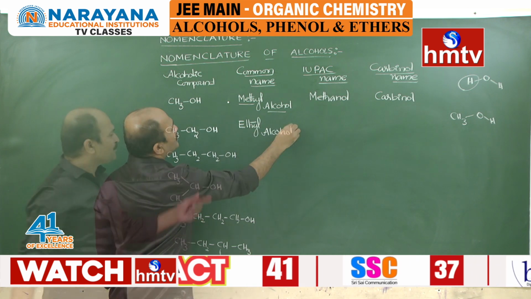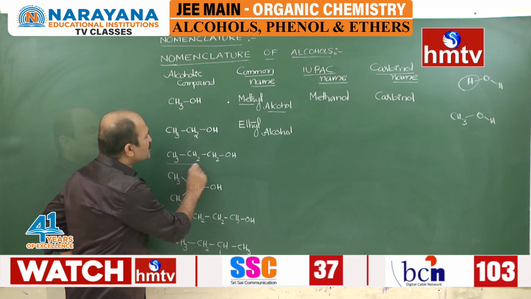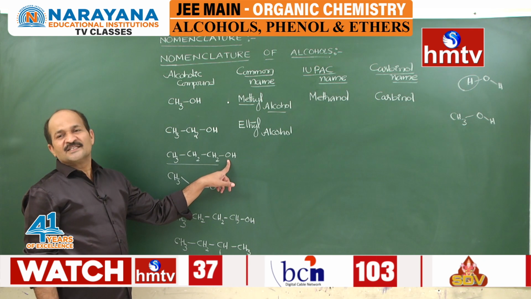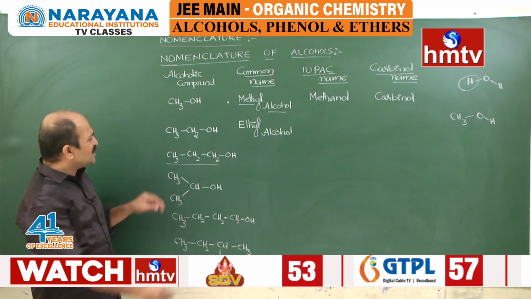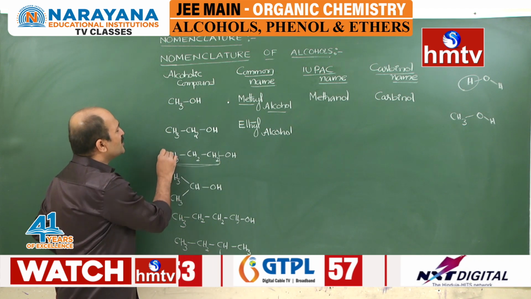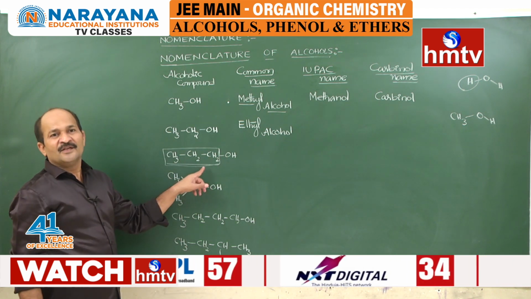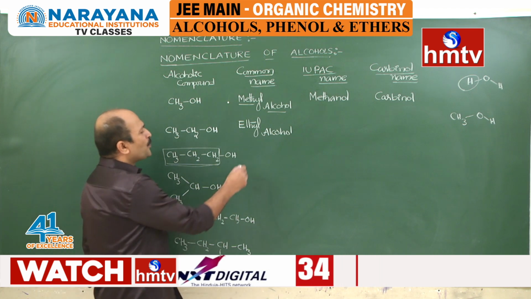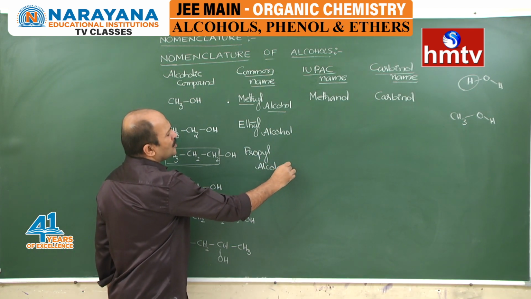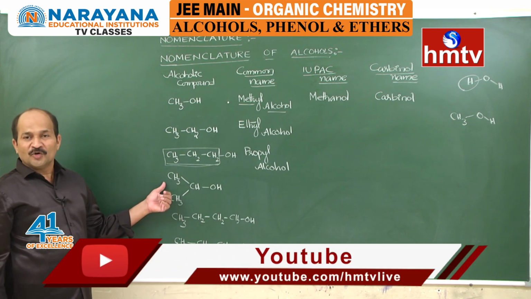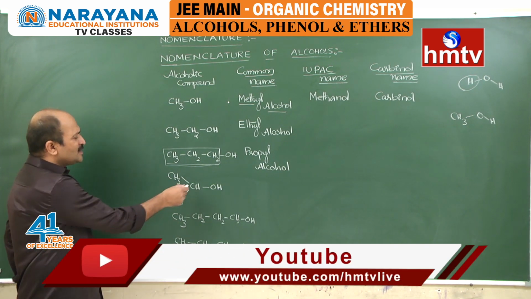And come to this example, where the propyl group replaces the hydrogen of the water molecule. This part of the molecule is called propyl, so it is simply called propyl alcohol. And then go for the next example. Here I am writing on the board.